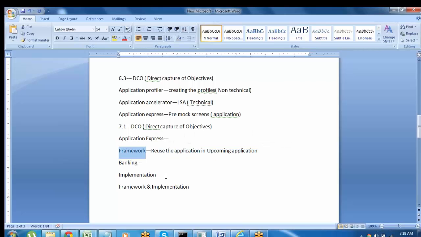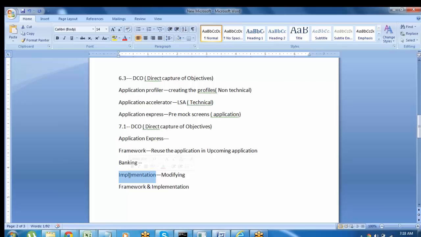And when we have to go with implementation, it means some framework is already available and you are modifying that framework. You are not developing it from scratch. At that time you can choose the implementation layer. So taking the existing framework and doing some modification, you will do under the implementation.